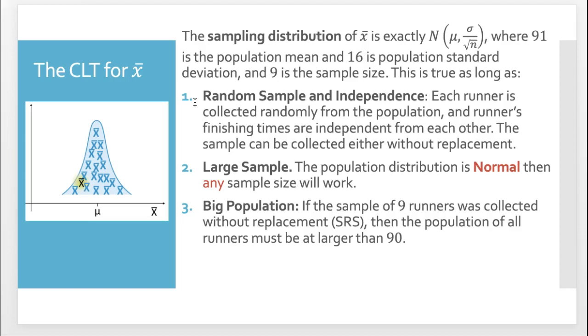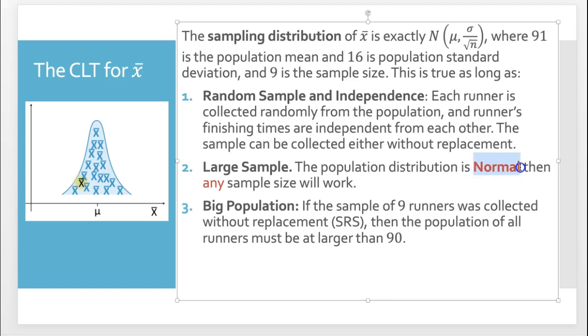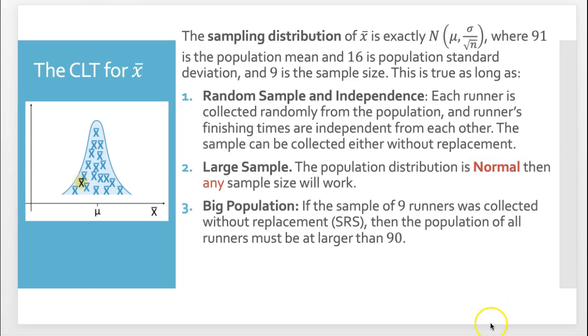The runners' finishing times are independent from each other, and this was sampled without replacement. We didn't just pick the runners who placed first to 9th place; we randomly selected them. As far as a large sample, not really. We don't need a large sample because we know the distribution of times is normal. Then any sample size will work.